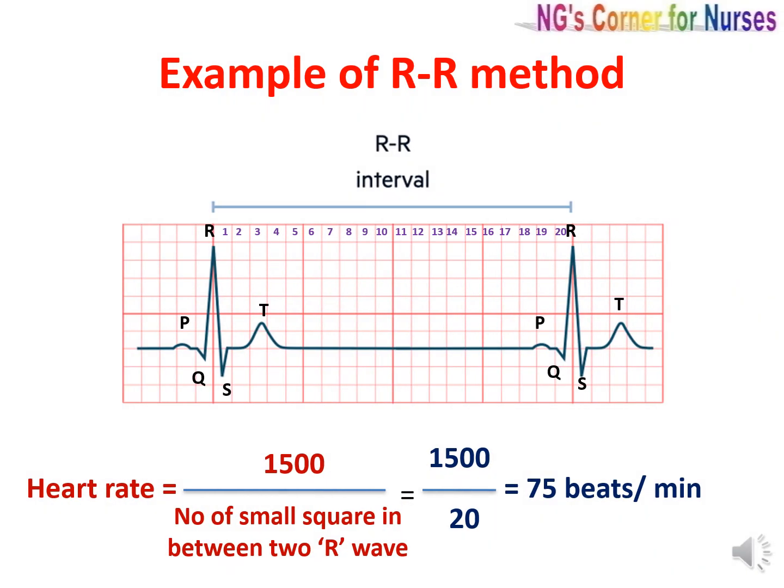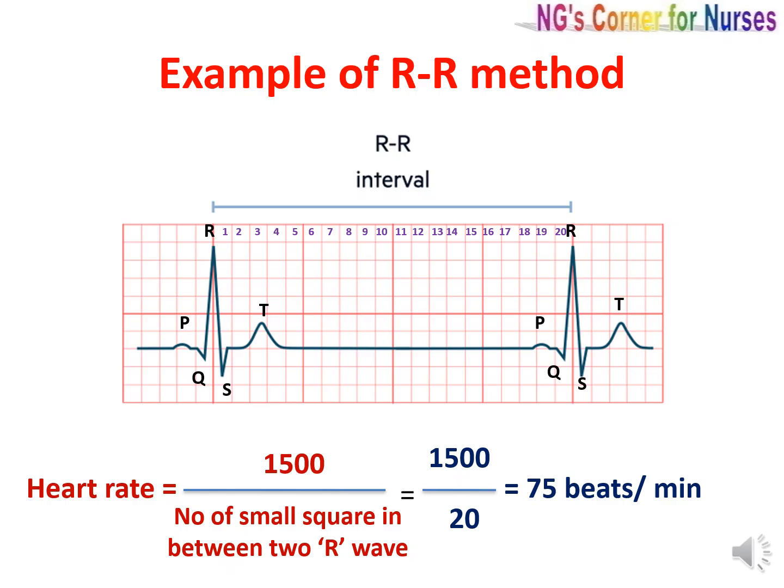Let's see the example of the R-R method. This is the ECG strip with regular heart rhythm. We know for regular heart rhythm in the R-R method, the formula of heart rate calculation is 1500 divided by the number of small squares between two R waves.